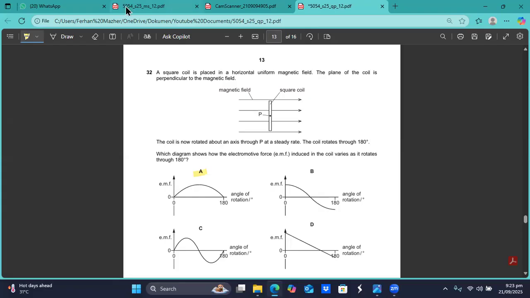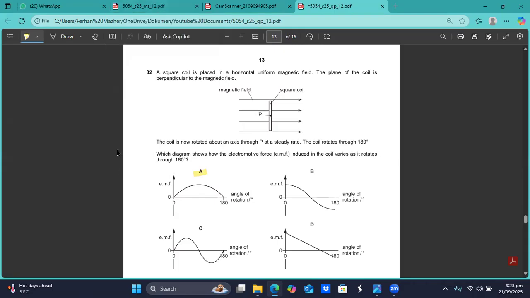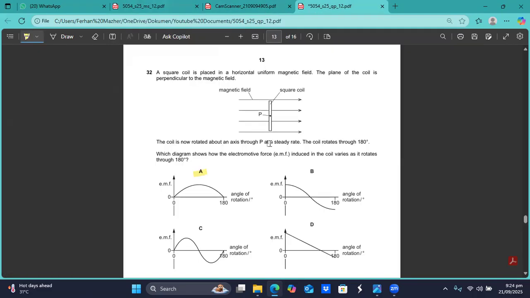We think that question number 32, A is the right option, sir. This question is in paper 1-1 of May June 2025. They also gave this kind of question, so this concept is important, sir. Question number 32, A is the right option, sir.